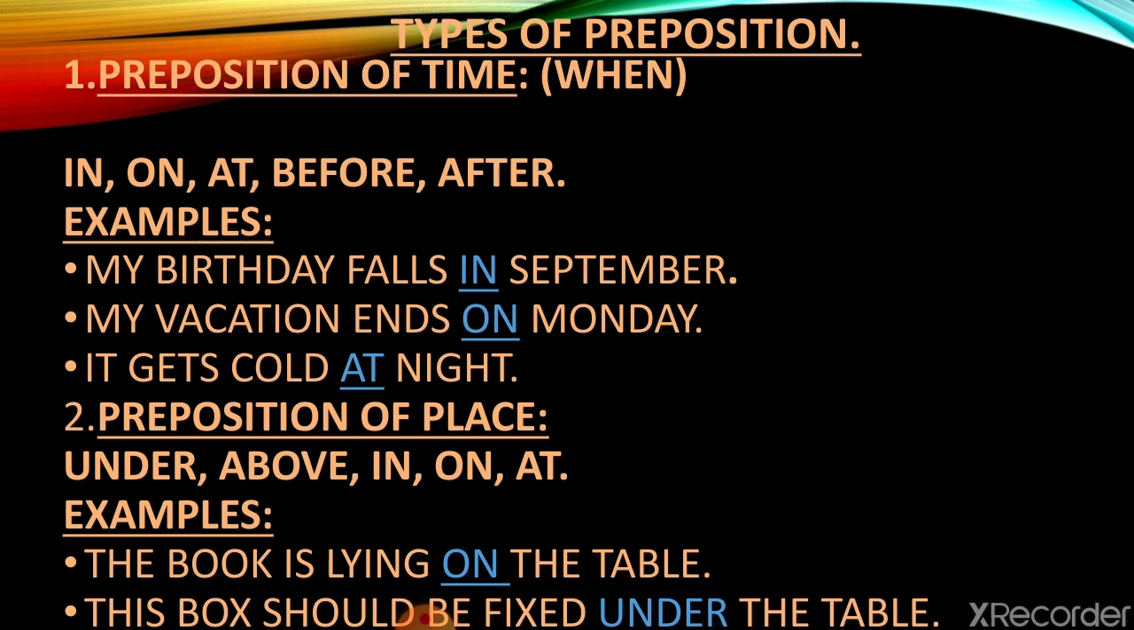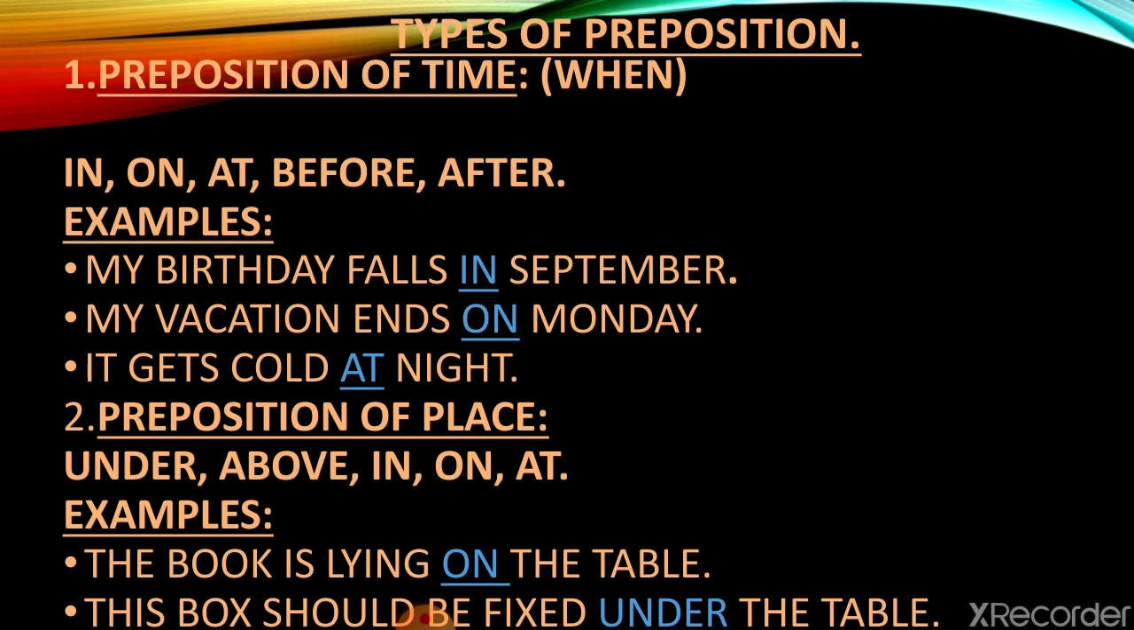Now let's turn to the types. First type, preposition of time. A preposition that describes when an event happened is defined as a preposition of time. Examples are in, on, at, before and after.